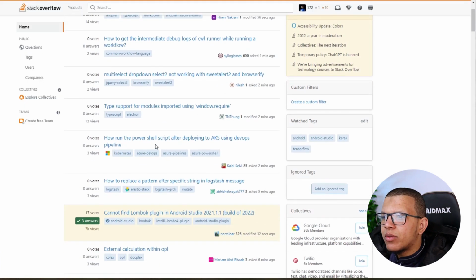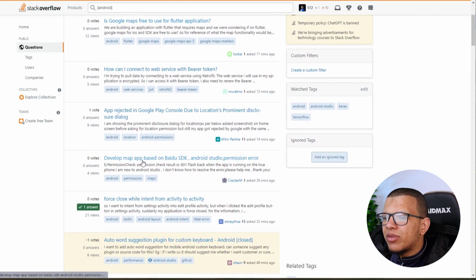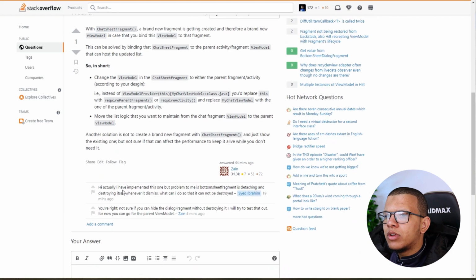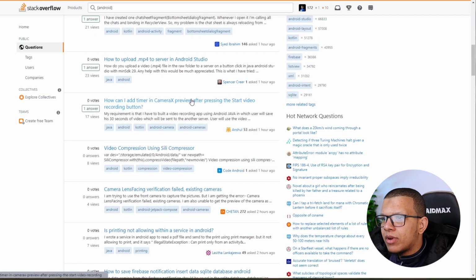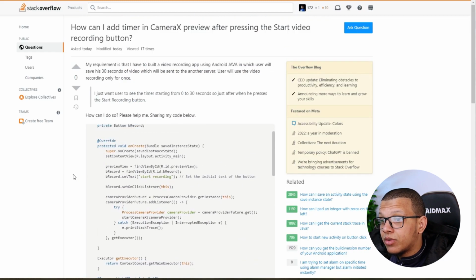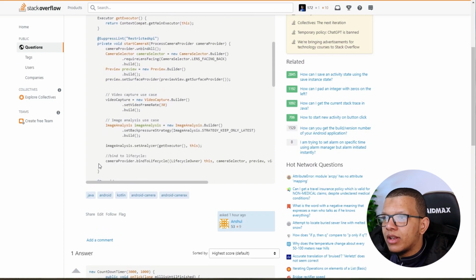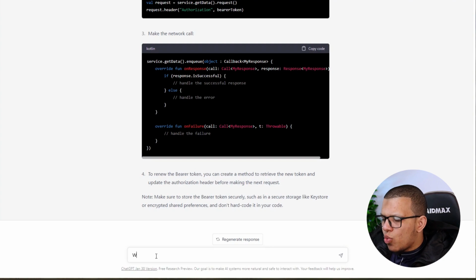Let's search for another question. Is Google Maps free to use for a Flutter app? Well, I think these questions are easy to solve. But the real question is the code. I'm trying to access the coding part. Okay, now I need some real big code. How can I tie a CameraX preview to start the video record mode? Well, this CameraX is a little bit good. Okay, so can I have a method? This one. Okay, let's give him this code, right? Because sometimes I understand what this code is doing.